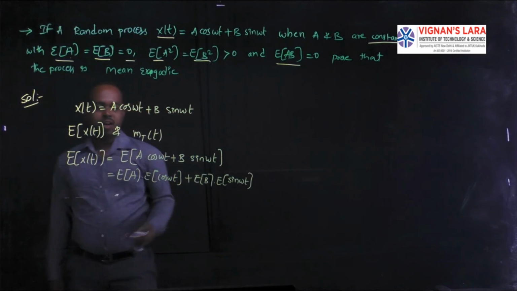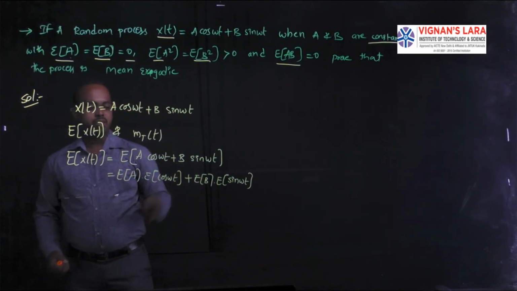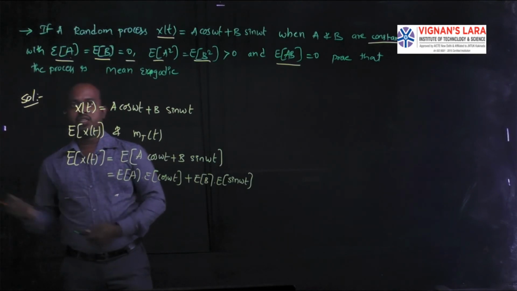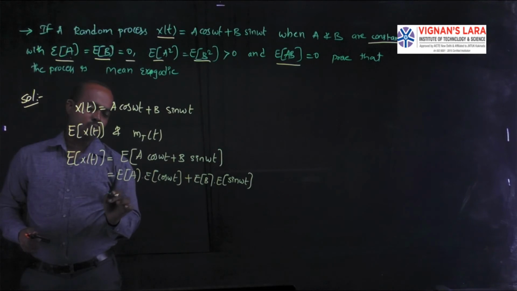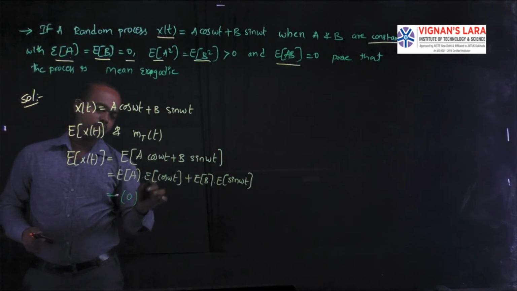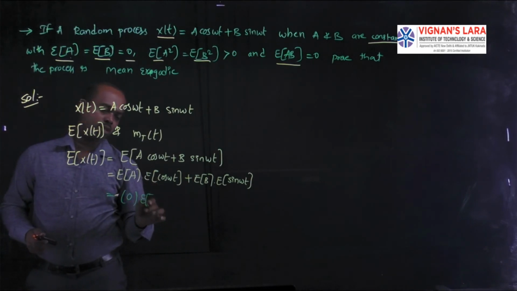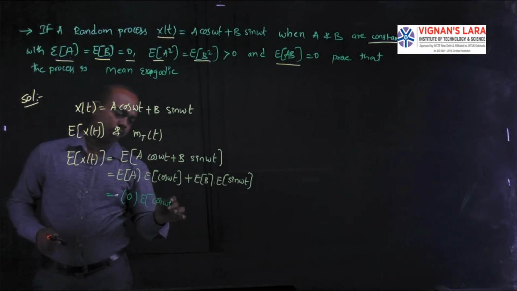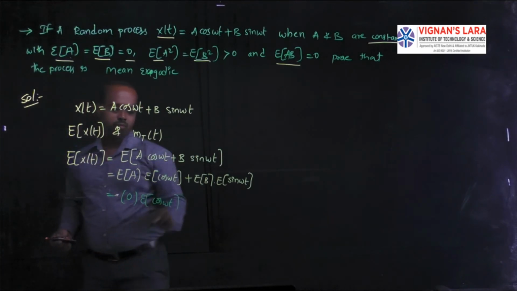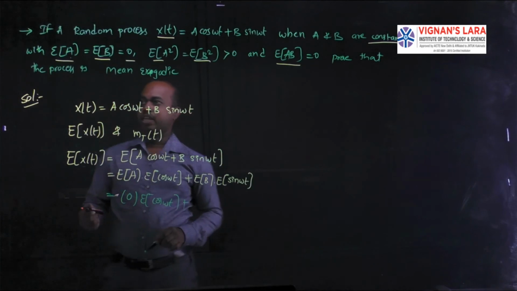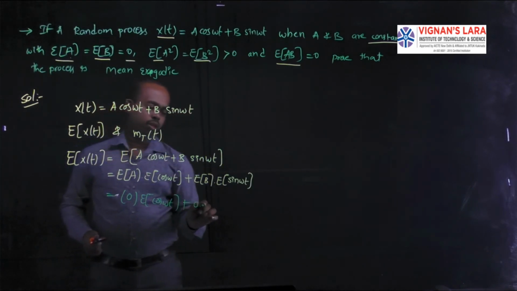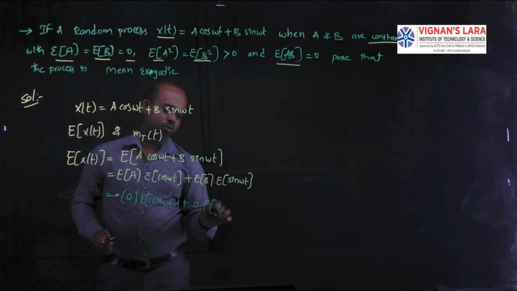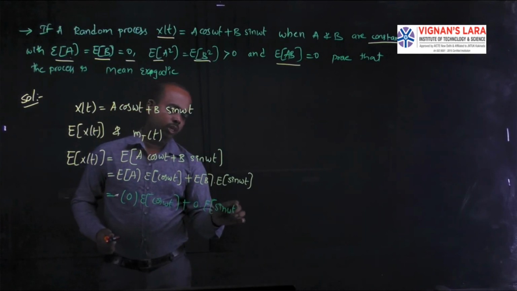If any values are available, you can substitute them in these terms, otherwise you have to do the procedure. Here the values of those terms are already given in the data. Expectation of A is 0 into expectation of cos of omega t, plus expectation of B is also 0 into expectation of sin of omega t.